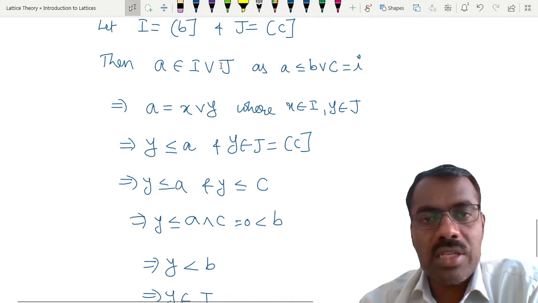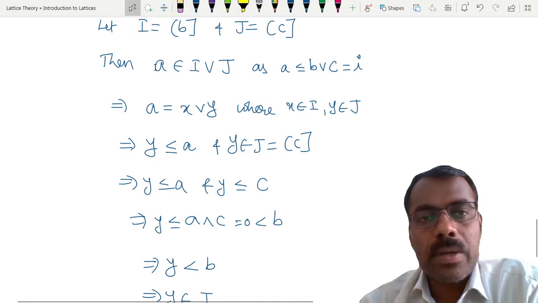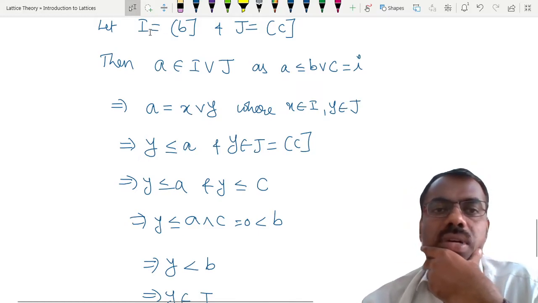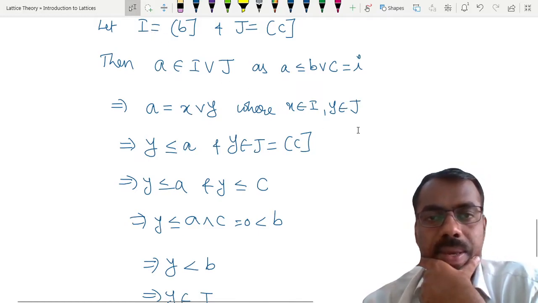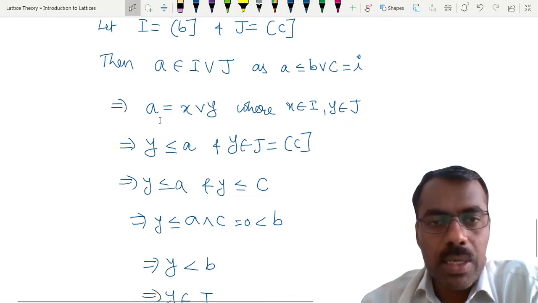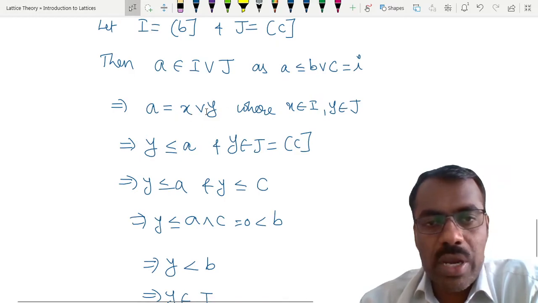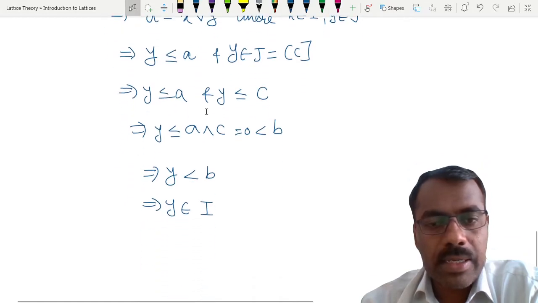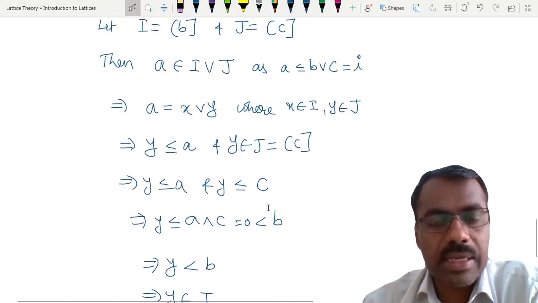A belongs to I join J, and if at all we want to show that A belongs to I, then what is our A? We have written A is equal to X join Y, and we showed that Y belongs to I. So where is the problem?